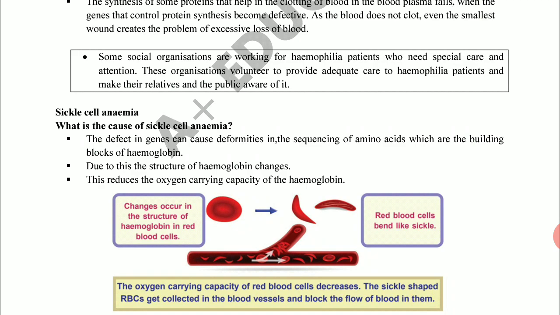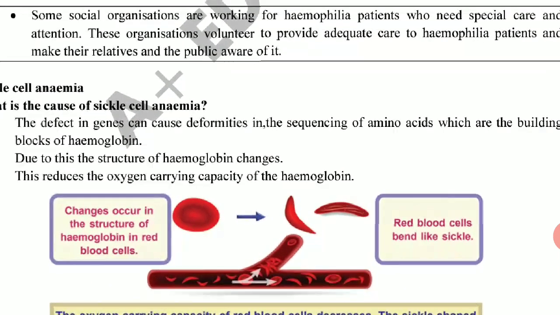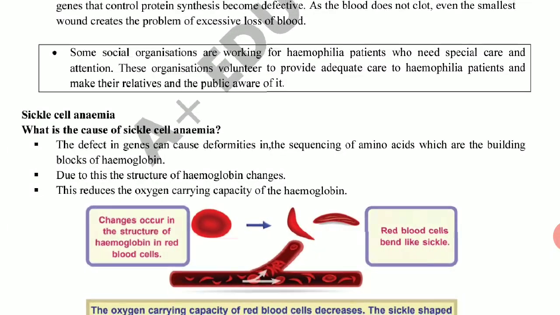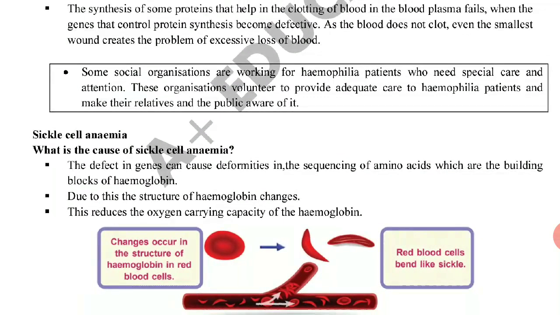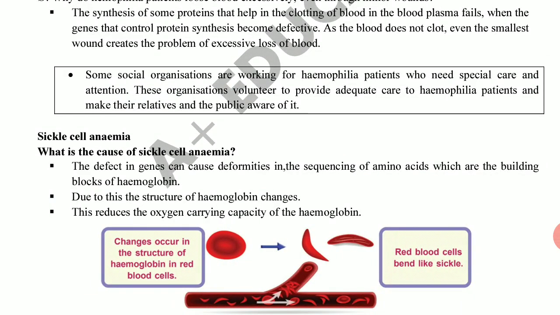Here the defect in the genes may cause deformity in the sequencing of amino acids which are the building blocks of hemoglobin. Here it is different from hemophilia.